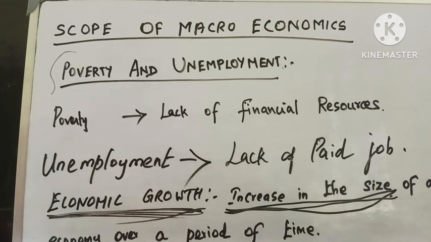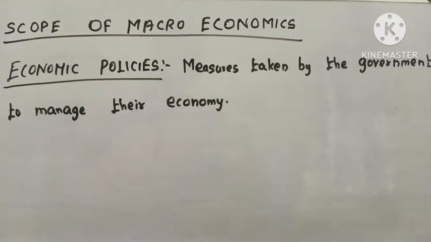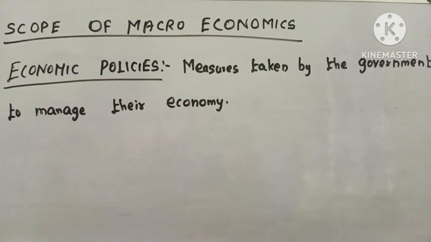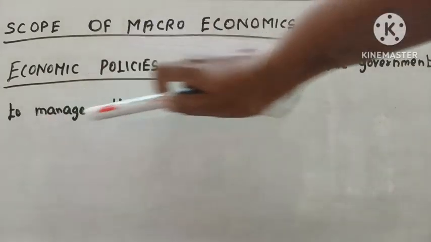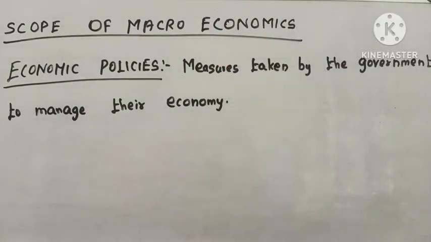Okay, so the next one is economic policies, right? This is the final one in the scope of macroeconomics. Economic policies cover the wide range of measures taken by the government to manage their economy. It means actions taken by the government in the economic field. Okay, so what are the actions taken by the government?